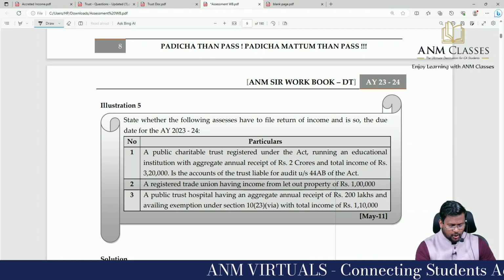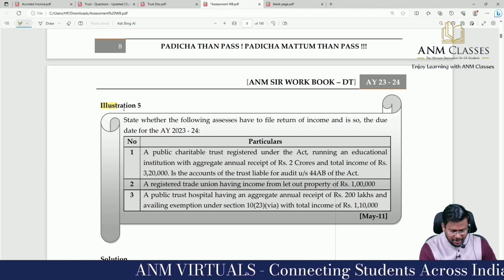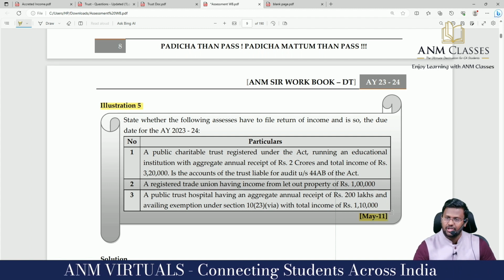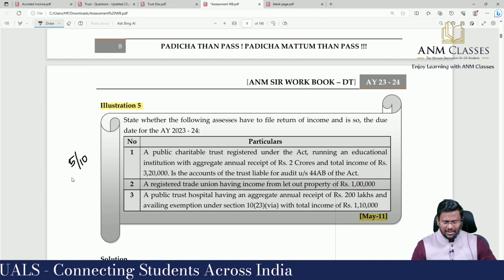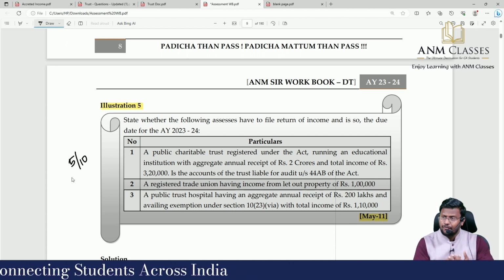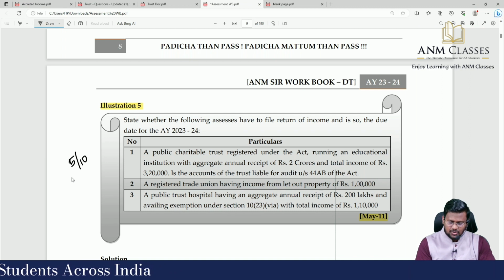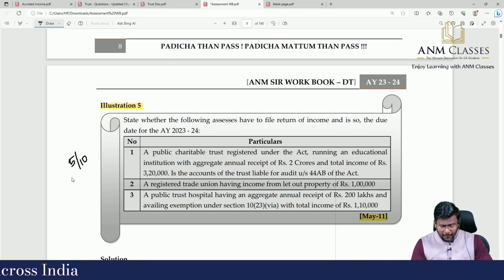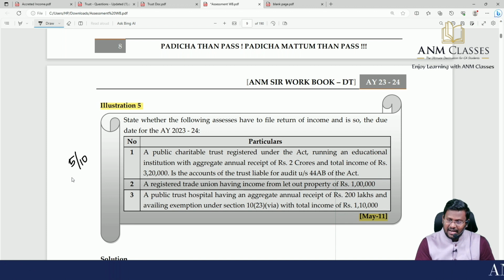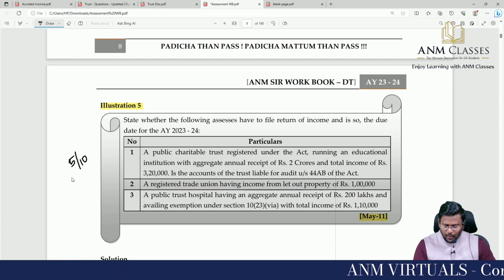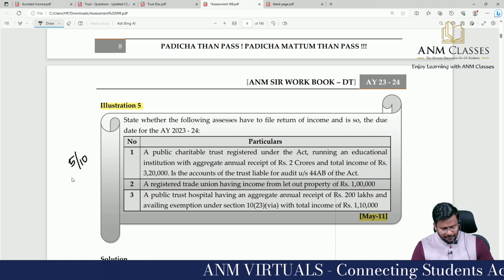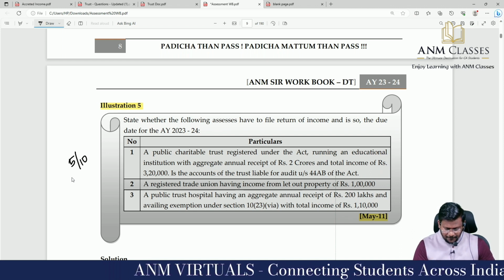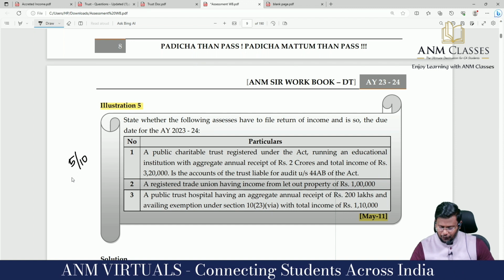Shall we move on to question number 5, which is a past examination May 2011 question. This is the 5th question out of 10. State whether the following assessees have to file return of income, and if so, the due date for assessment year 23/24. A public charitable trust registered under the Act running an educational institution with aggregate annual receipts of 2 crore and total income of rupees 3,20,000. Are the accounts of the trust, sir, liable for audit under section 44AB of the Act?